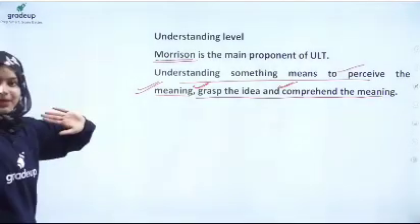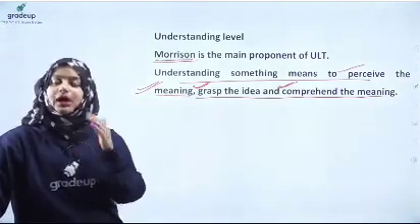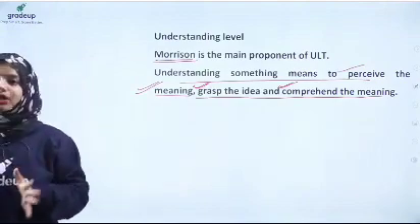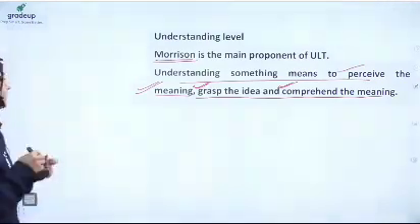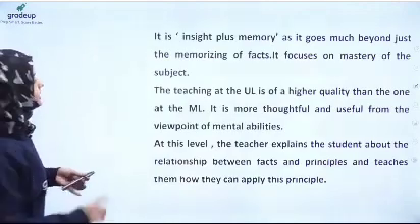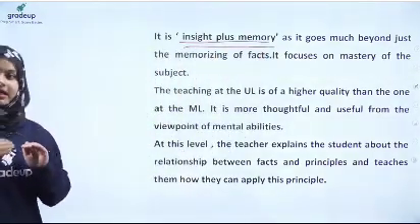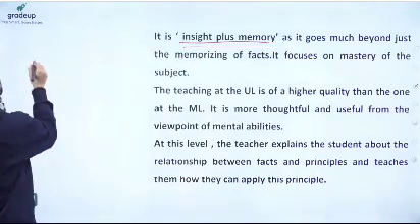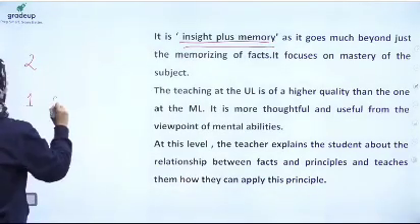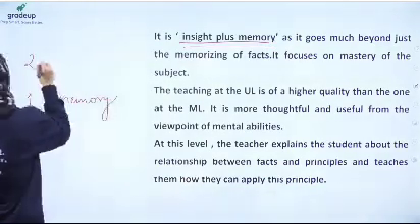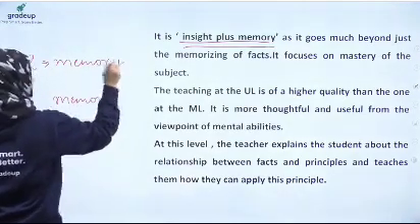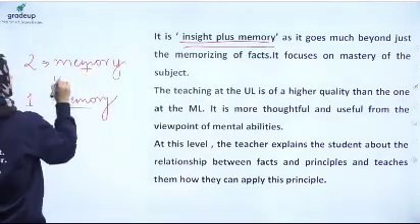So first of all, Morrison is the main proponent, and understanding level means to understand a particular concept, to comprehend and understand the meaning. It is insight plus memory, as this is the second step. First is the memory level. Next is the understanding level. So this is your second step. Therefore, it is the addition of one thing. On the first step was memory. On the second step, something gets added to the memory.